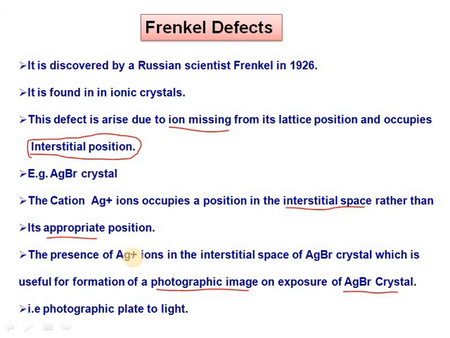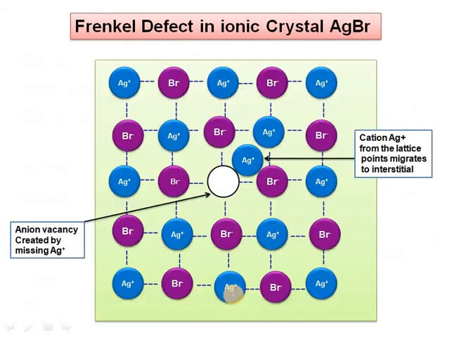These silver ions in the interstitial space of silver bromide are useful to form the photographic image after the missing of Ag+ ions. That is, it shows the photographic plate's light effect by silver bromide ions.